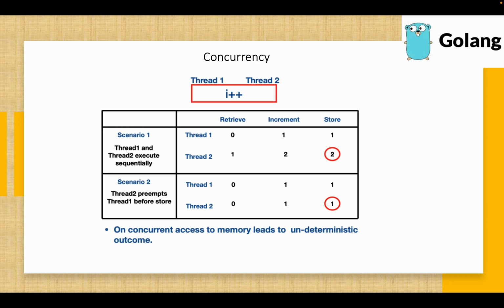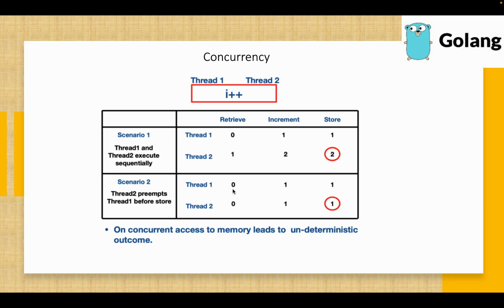So scenario 1: here thread 1 and thread 2 are executing sequentially. Thread 1 accesses the value of I. Initially the value of I is 0, then it increments the value and stores it. Sequentially, thread 2 goes, it pulls the value that is 1, increments the value and stores it, which is the expected result. Whereas if the two threads are trying to process in parallel...